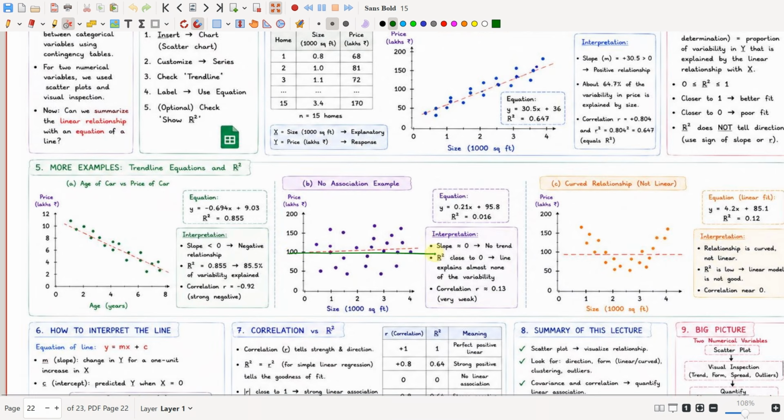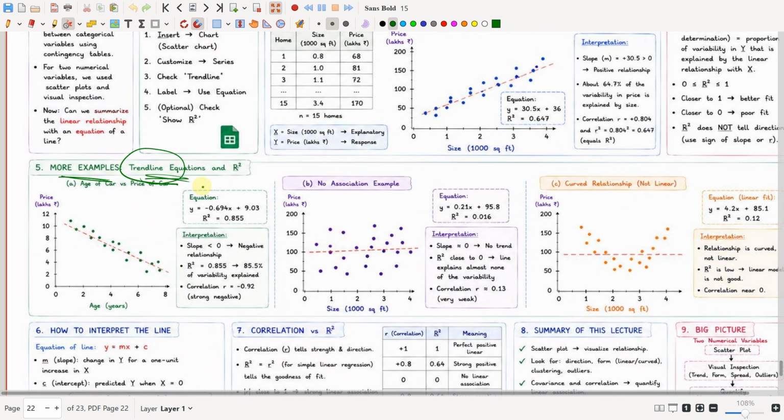This is the example for no association. The data are very scattered, and the line is almost straight, and r is equal to 0.13, very weak. The slope is equal to 0, so no trend. R square is also close to 0, so there is almost no explained variability. This means that the variables are not associated. This is how we interpret problems using the trend lines.